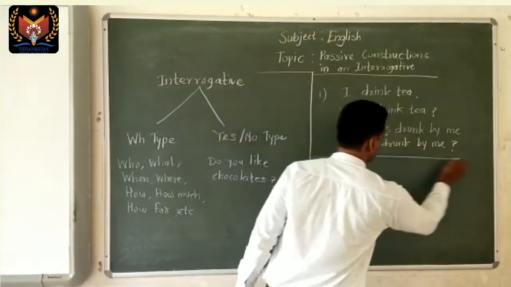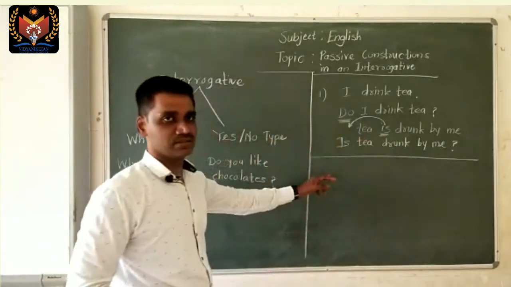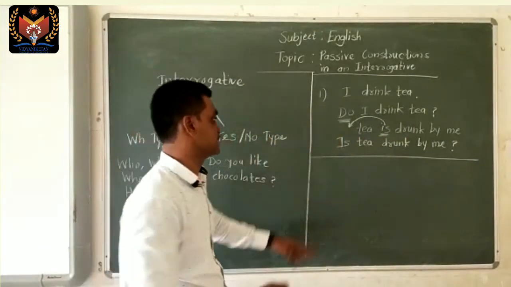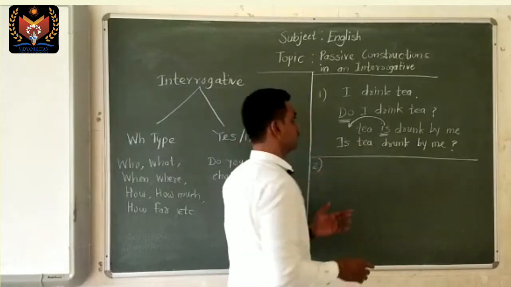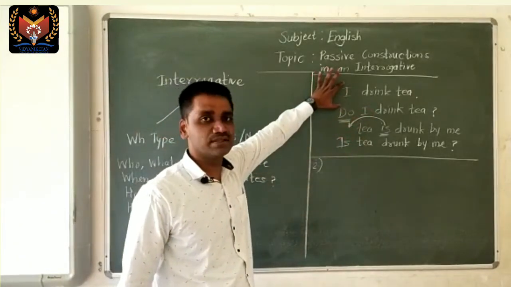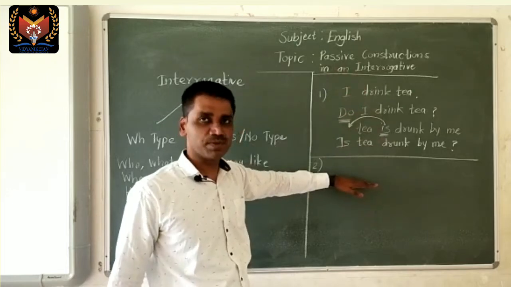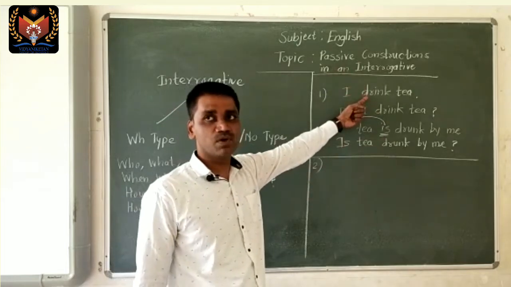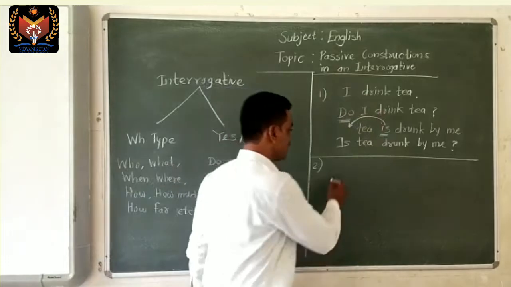In the same way, now we shall turn towards the second tense, simple past tense. We take the same sentence, I drink tea, but convert it into past. The second form of drink is drank. So, I drank tea.